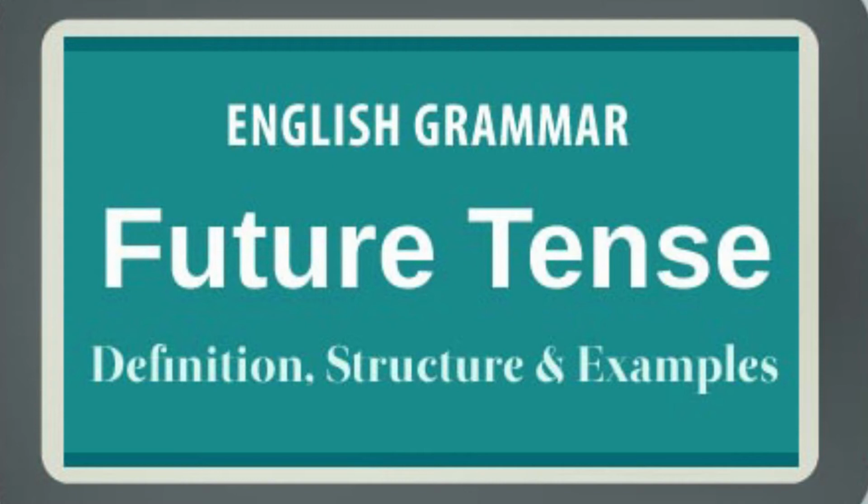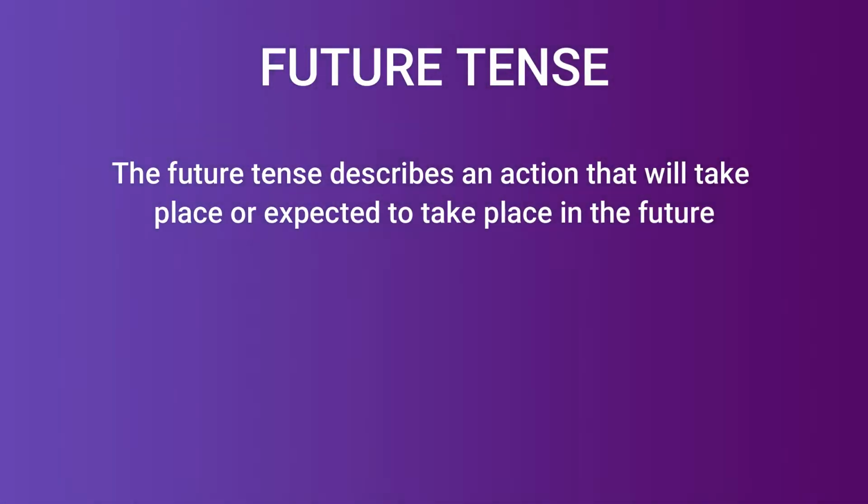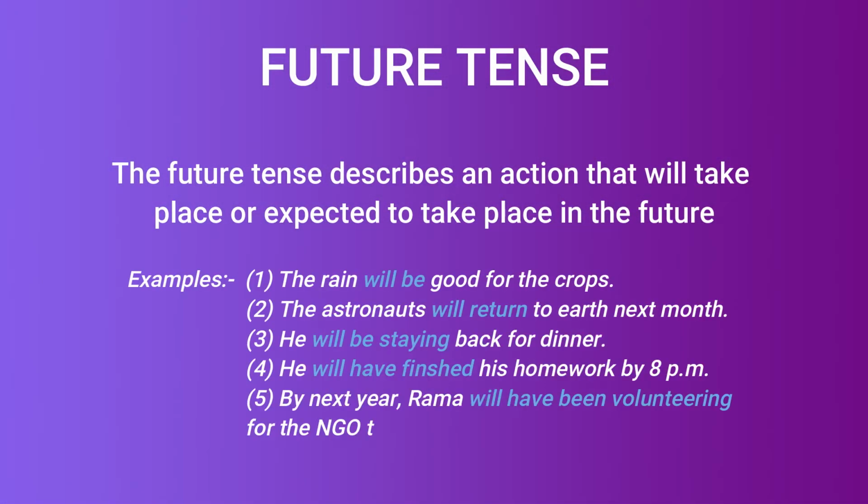Hello everyone, in this video we are going to learn about future tense and its forms. Future tense. As the name suggests, this form of tense is used for sentences with a future sense. The future tense describes an action that will take place or is expected to take place in the future.